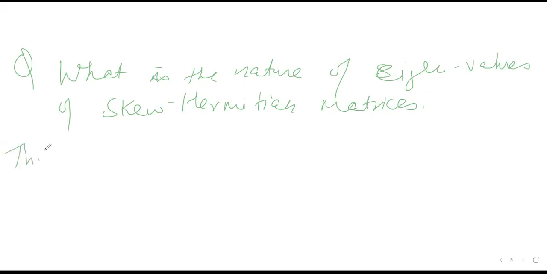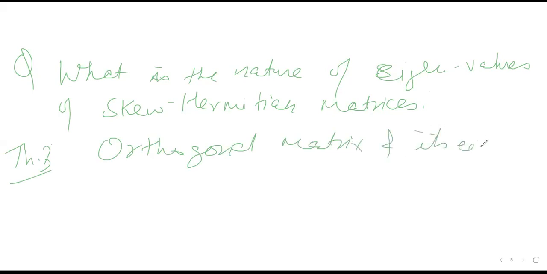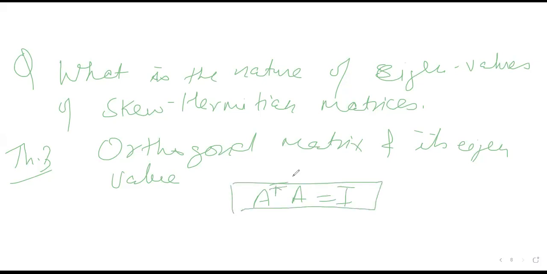Now one more theorem. Let's check for orthogonal matrices. What is the orthogonal matrix? A transpose into A equal to I. This is the property of an orthogonal matrix: if you multiply a matrix with its transpose, it will give you I. In other words, A transpose is equal to A inverse, then that matrix is called orthogonal. This is for real matrices.